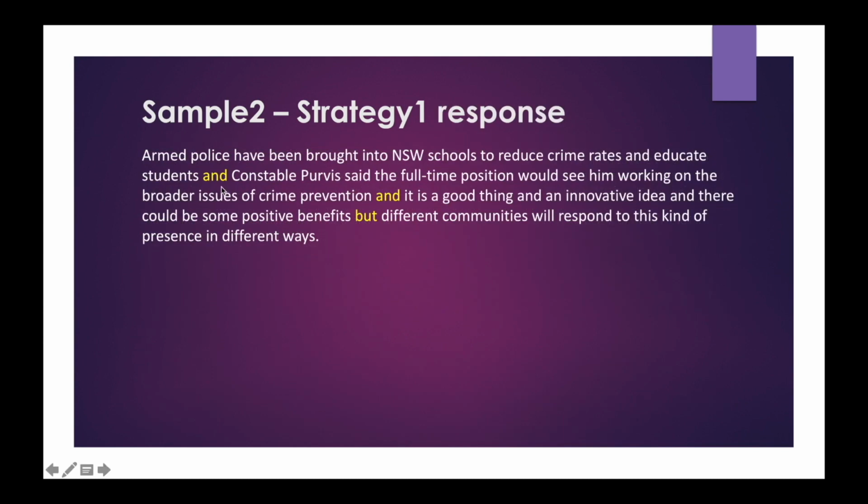Here we can use "and" to combine these two sentences. Again "and" here as well to combine these two sentences. And this one, different communities will respond to this kind of presence in different ways. Here it talks about good thing, innovative idea and positive benefits. But here this is contradicting the previous sentence. So we should use "but" instead of "and". And here we are getting 63 words.